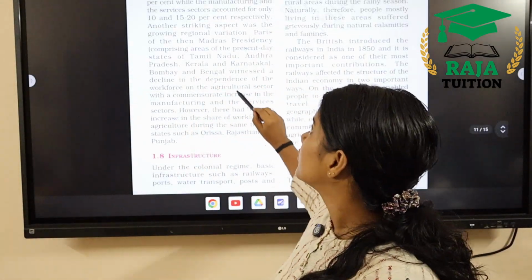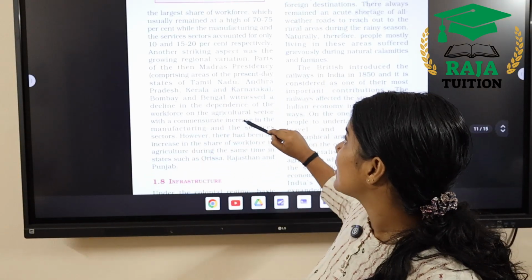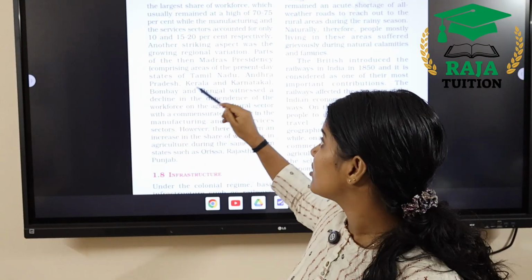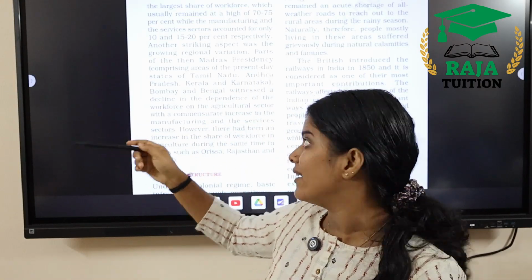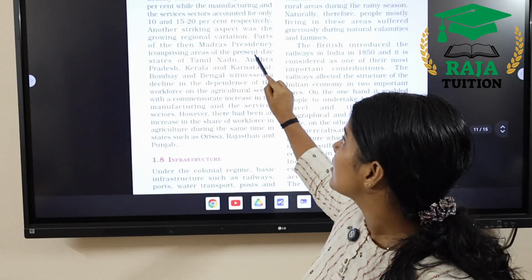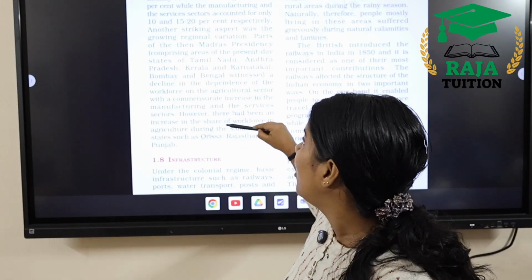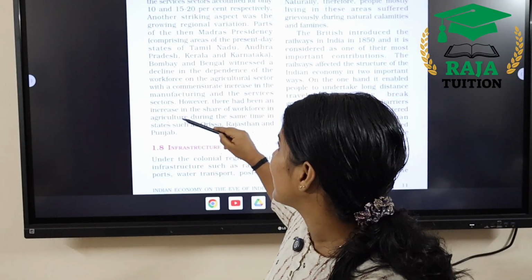Even though most of the people depended upon the agriculture sector for livelihood, and the occupational structure was dominated by the agrarian or farmer population, there was regional variation in some places. In the Madras presidency, comprising the present-day Tamil Nadu, Andhra Pradesh, Kerala and Karnataka, there was a decline in the workforce depending upon the agrarian sector.